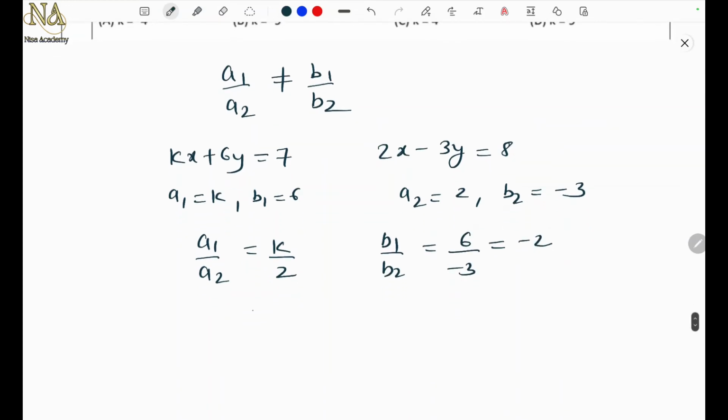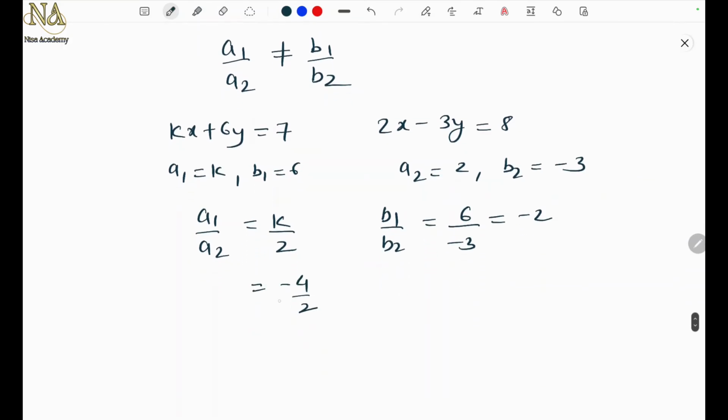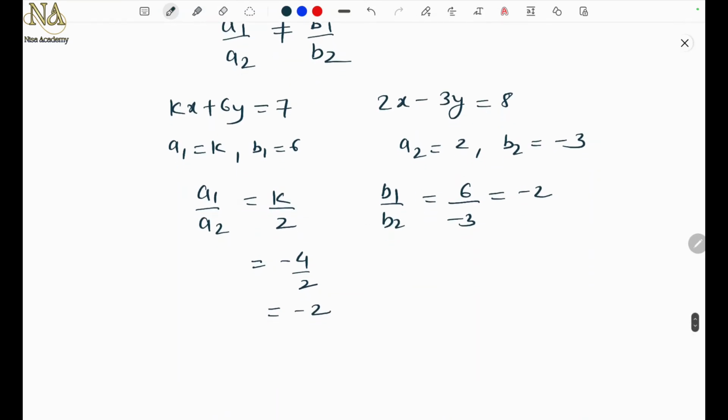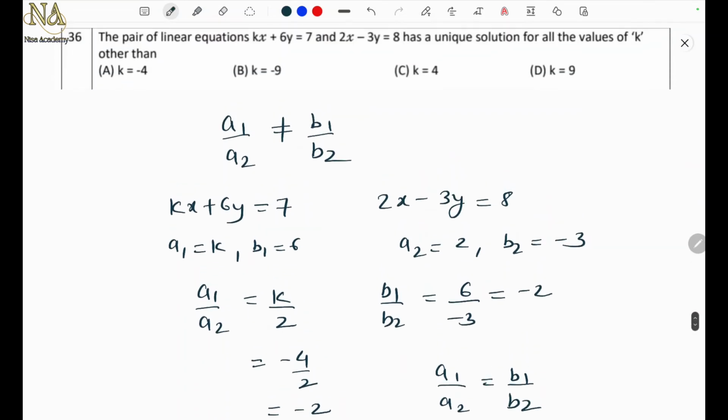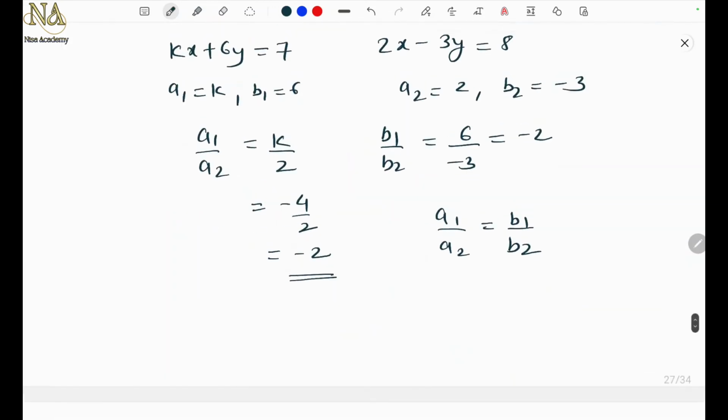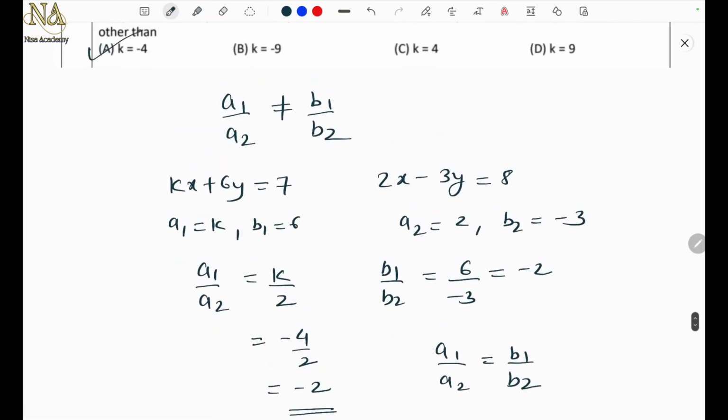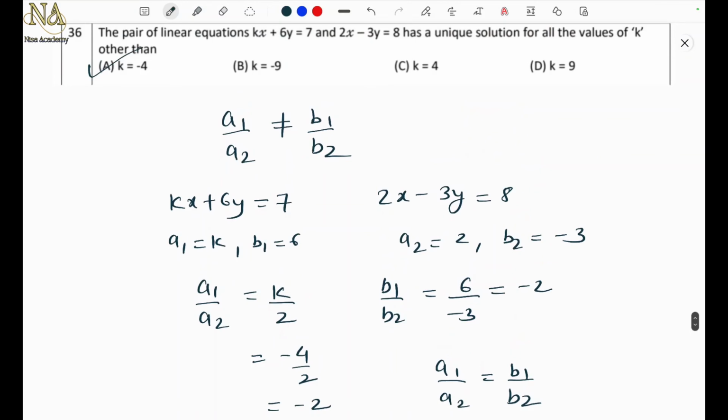So first we will take k as minus 4, which gives minus 4 by 2, which is minus 2. So for the first value of k only, we are getting a1 upon a2 equal to b1 upon b2. That means this value of k does not satisfy the condition for the unique solution. So yes, we have got the answer. We don't need to see the other options. So k equal to minus 4. Next problem.